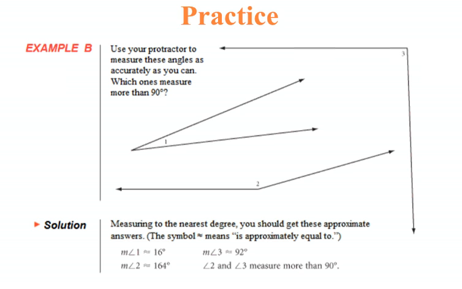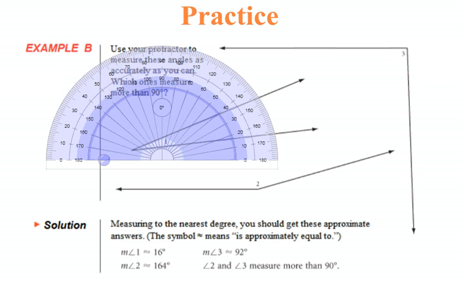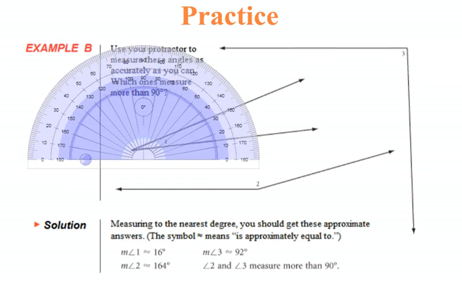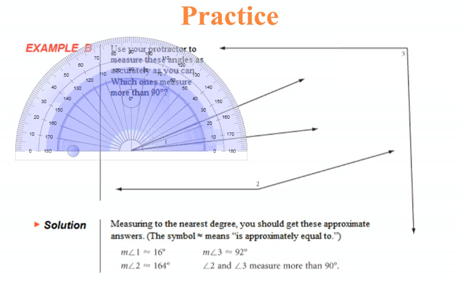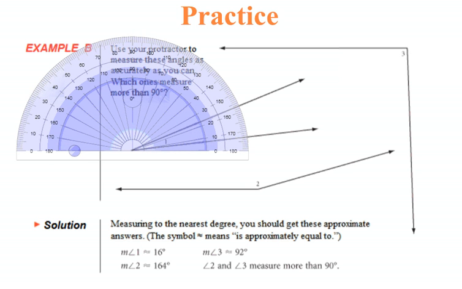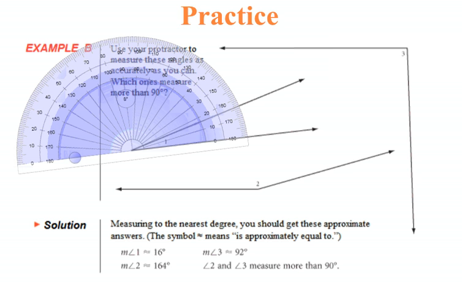Let's do a little practice here. I'm going to pull up my protractor, and I'm going to measure angle 1. I'm going to start by putting the center mark of my protractor on the vertex. Then I'm going to rotate the protractor so that my 0 mark is on one of the rays of the angle. And now I'm going to read the measure of the angle. In this case, approximately 16 degrees.